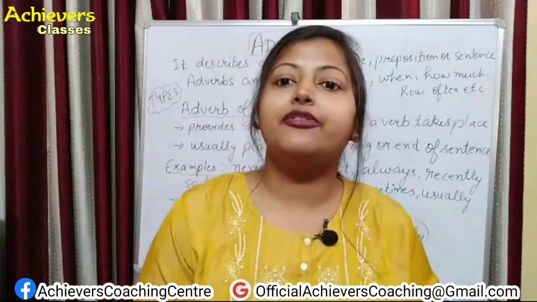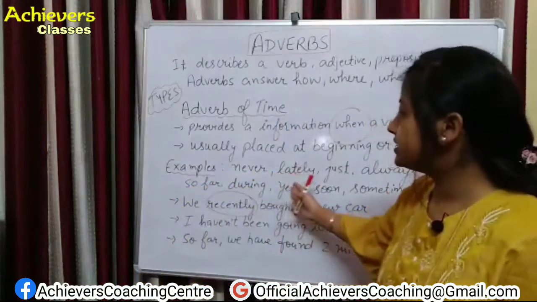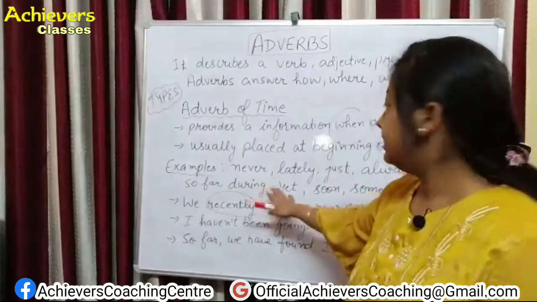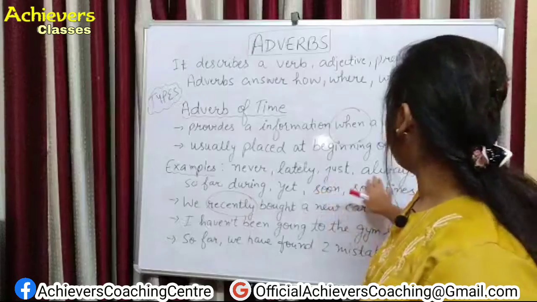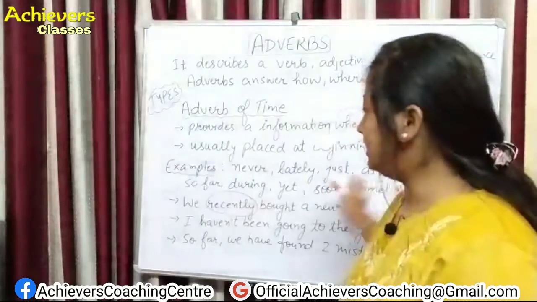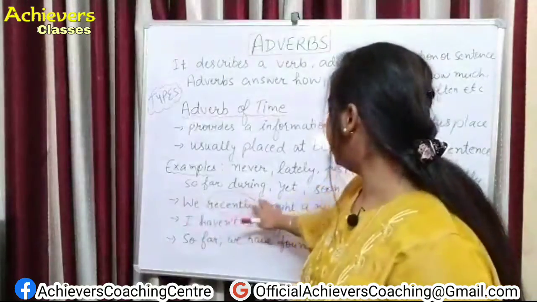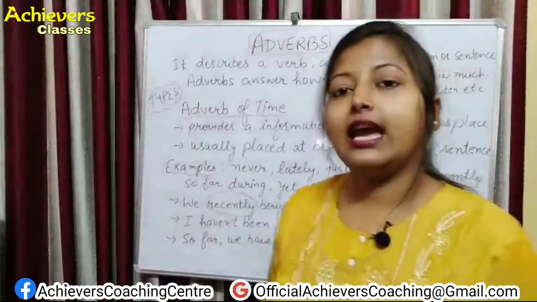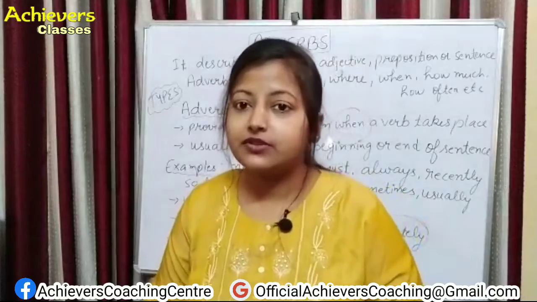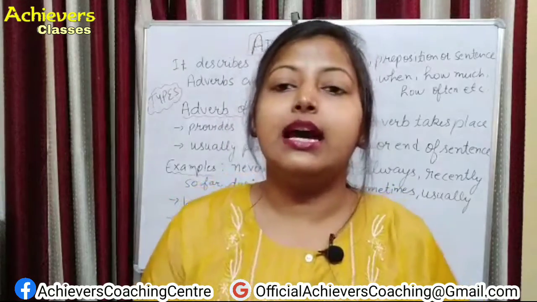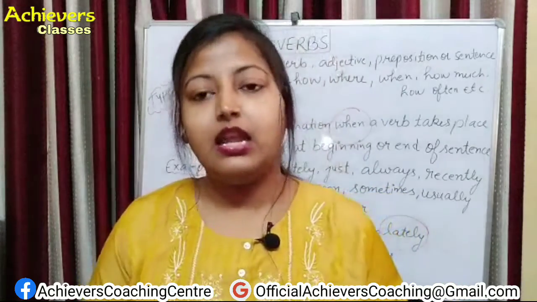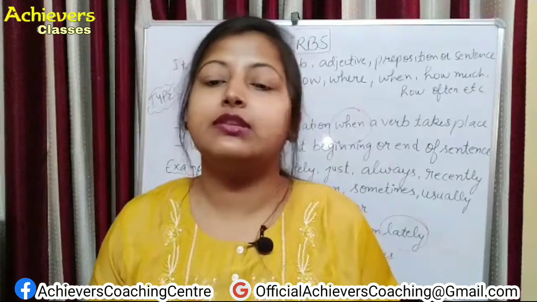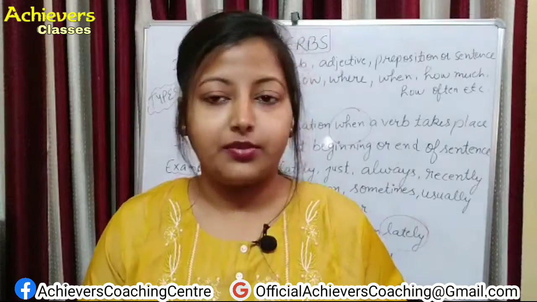So mainly you have to remember these words which are describing our adverb of time, that is never, lately, just, always, recently, so far, during, yet, soon, sometimes, usually and so on. If you remember these words, this will help you to know when a work is done, when a verb is modified, and when you get this answer it will describe the adverb of time.